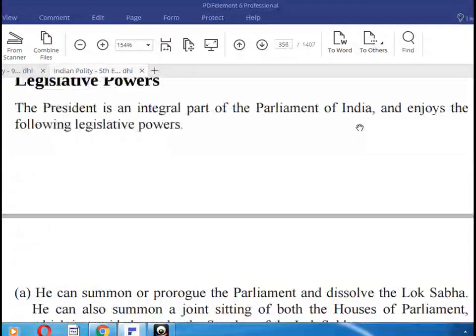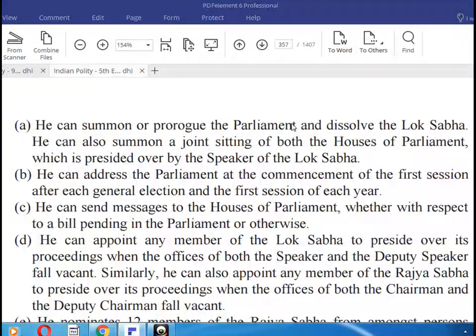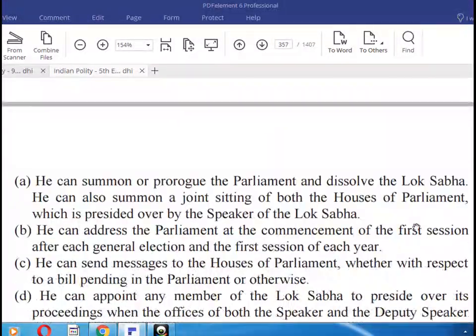Legislative powers: he can summon and prorogue the Parliament and dissolve the Lok Sabha. He can also summon a joint sitting of both Houses of Parliament, which is presided over by the Speaker of the Lok Sabha. He can address the Parliament at the commencement of the first session after the general election and the first session of each year. He can send messages to the Houses of Parliament, whether with respect to a bill pending in the Parliament or otherwise.